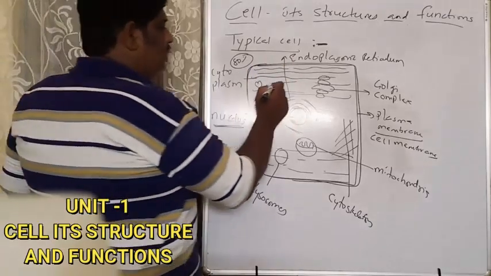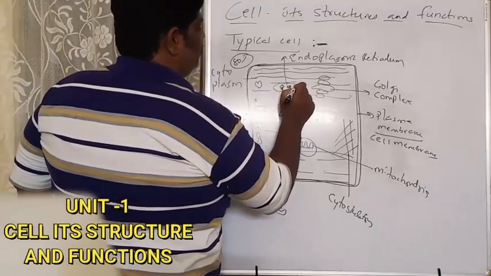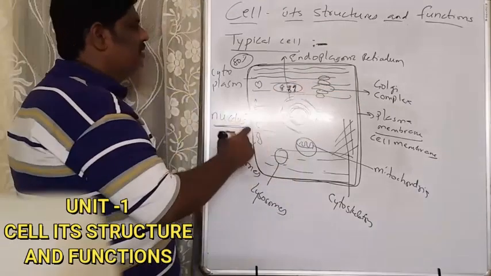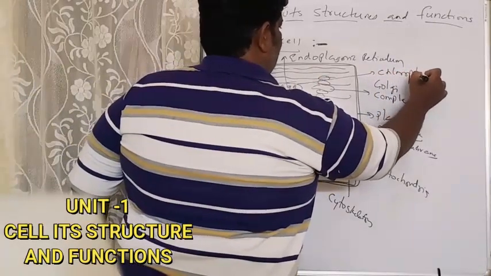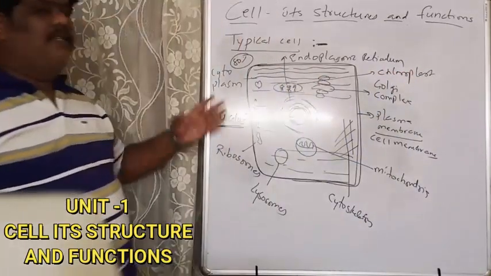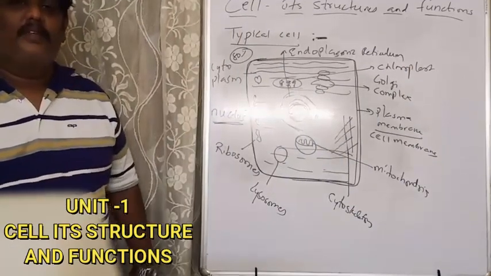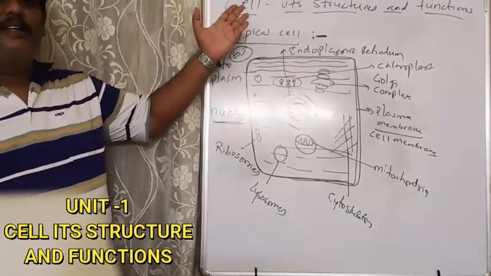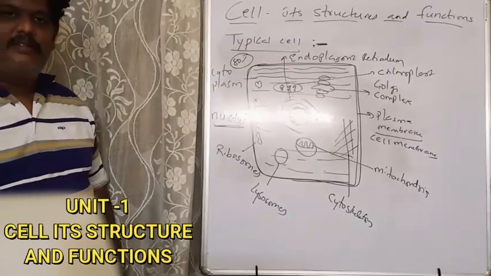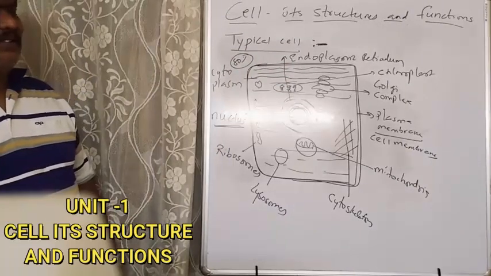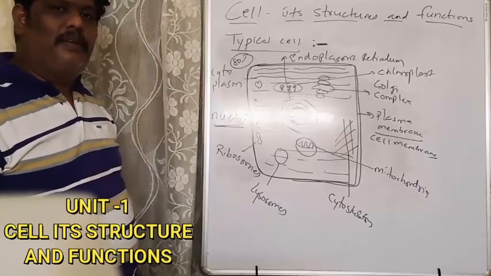And one more organelle is the chloroplast. So here you can see a nice, colorful picture of the cell, and you can see the different parts very clearly. Are you able to see, children? That's really great. Now shall we switch on to the next topic?